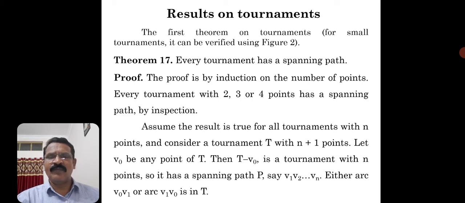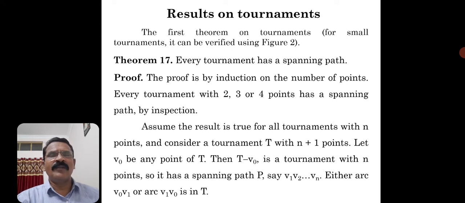Therefore, in the first step, every tournament with two or three or four vertices has a spanning path. This is by inspection. Now we assume the result is true for all tournaments with n points. This is our assumption. Now we consider a tournament T with n plus 1 points. Our assumption is the result is true for n points. Now we prove the result for a tournament T with n plus 1 points. That we have to prove.